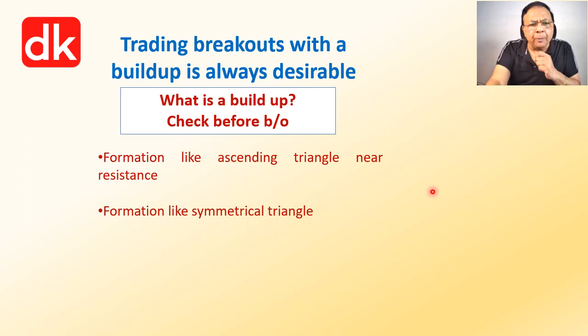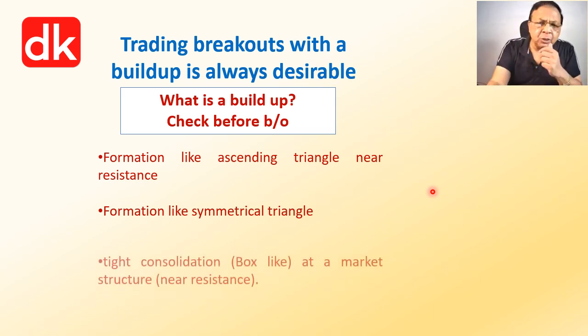The second situation could be the formation of a symmetrical triangle, where the price would be narrowing in the range. When the price narrows in the range, there will be formation of a symmetrical triangle. And then there is a breakout. I am talking about the breakout of the counter trend line.